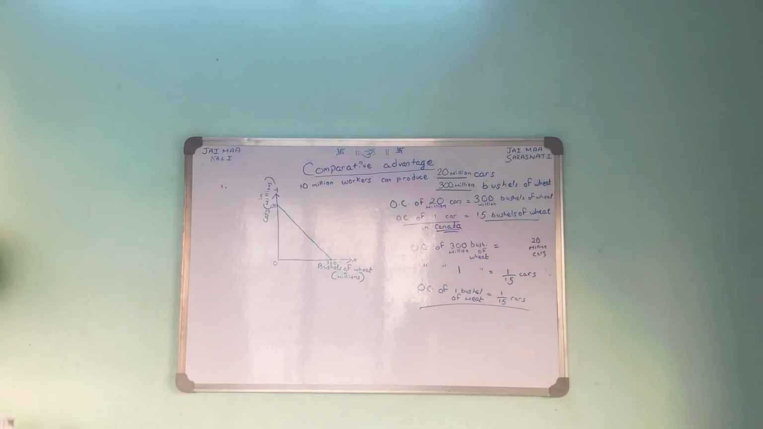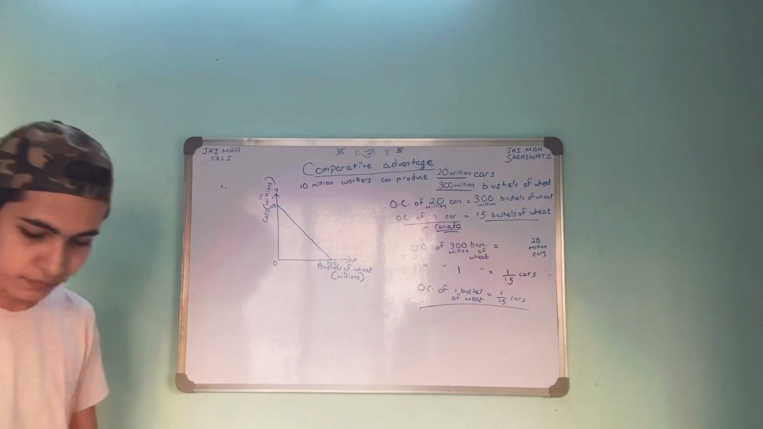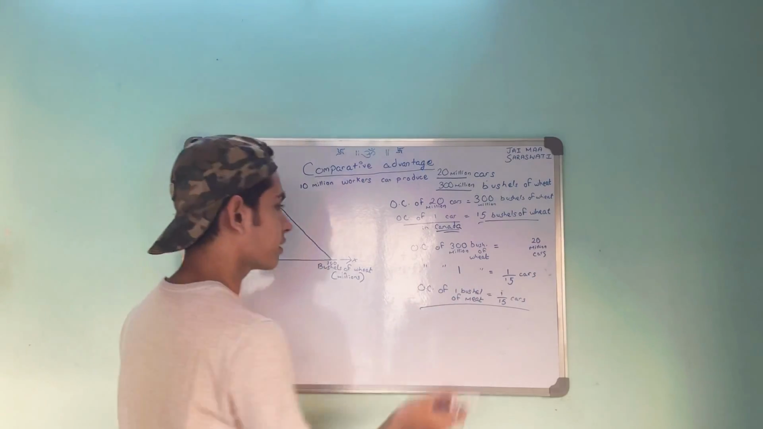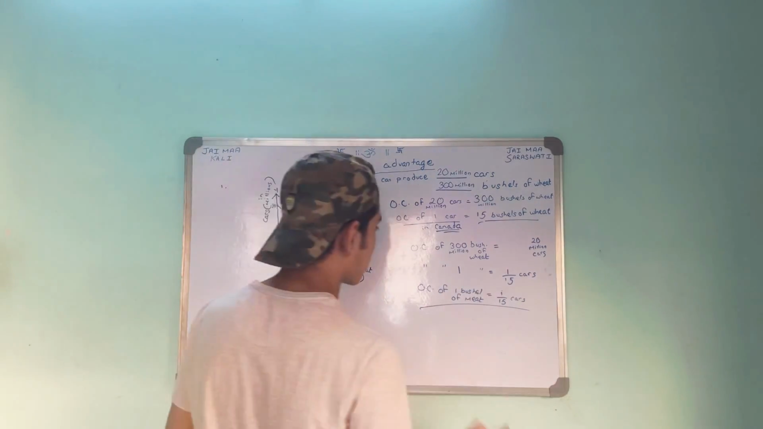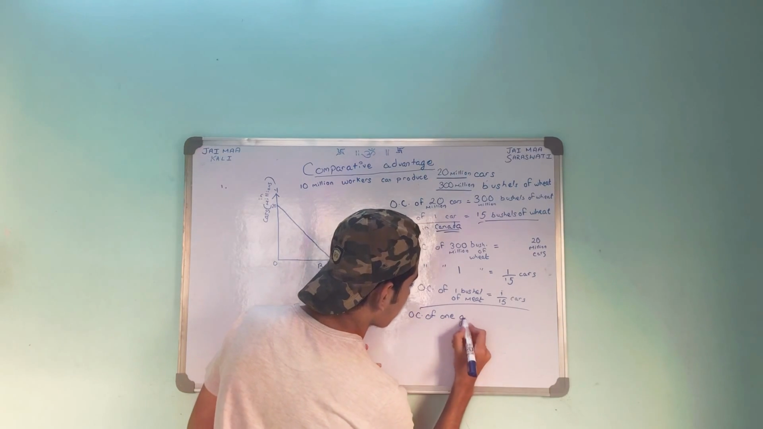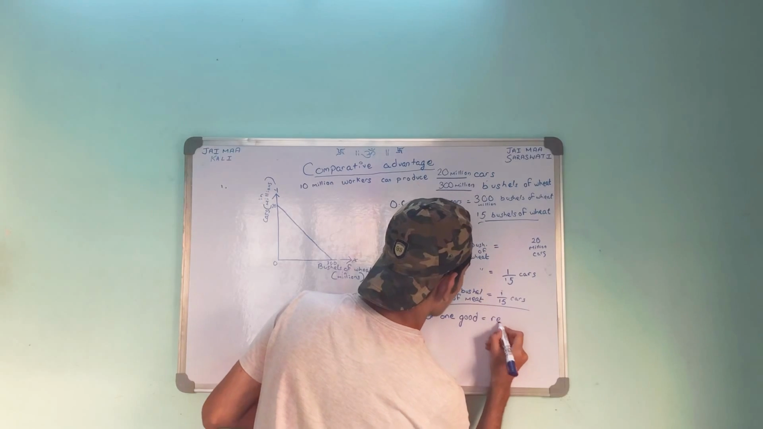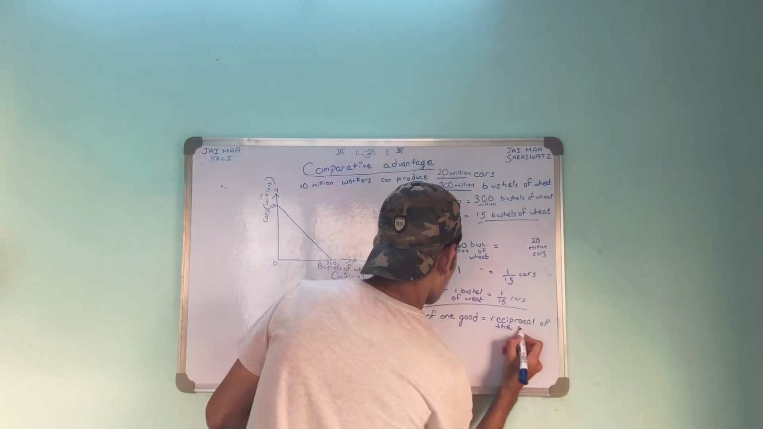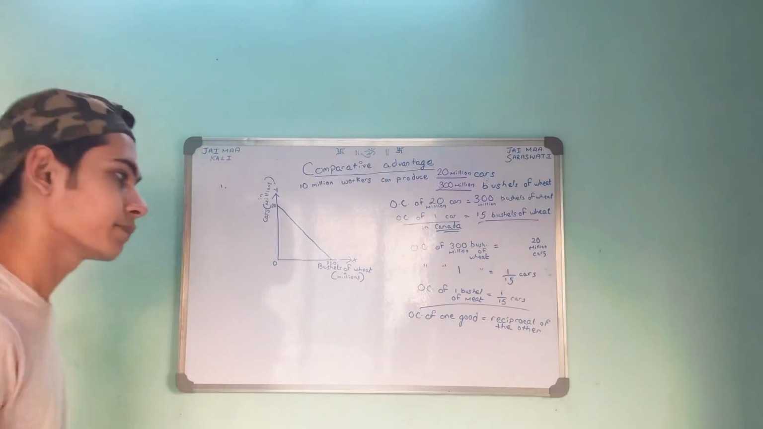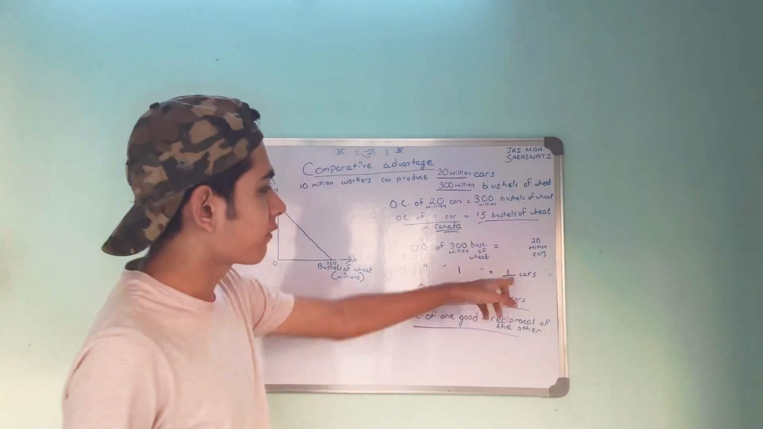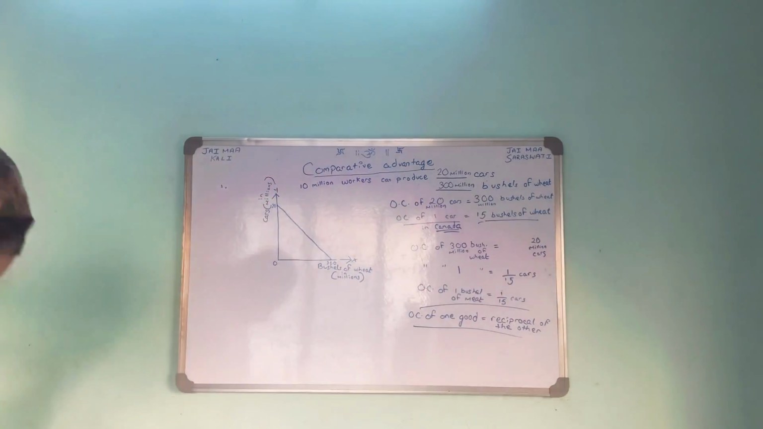Now we have to explain the relationship between the opportunity costs of the two goods. The opportunity cost of producing a car is 15 bushels of wheat. The opportunity cost of producing one bushel of wheat is 1 by 15. So the relation between them is that the opportunity cost of one good is the reciprocal of the other. Is that clear? This is the relation because 15 and 1 by 15 are reciprocals of each other.